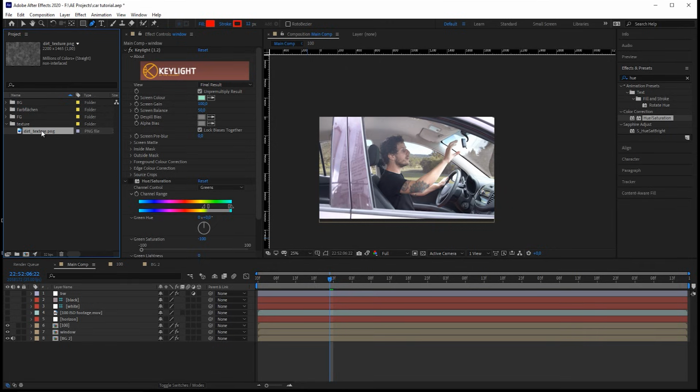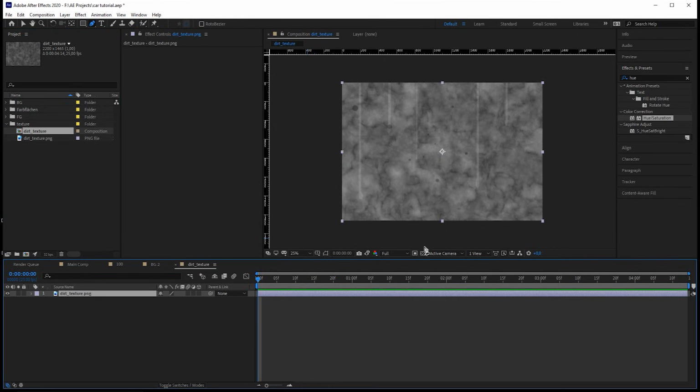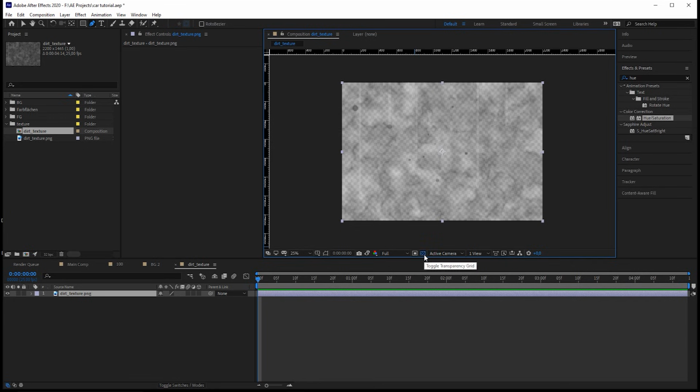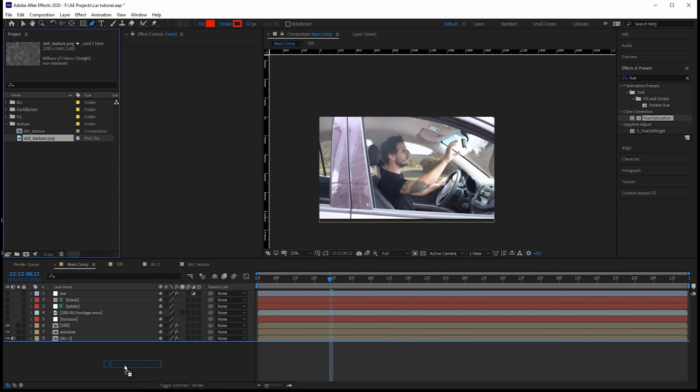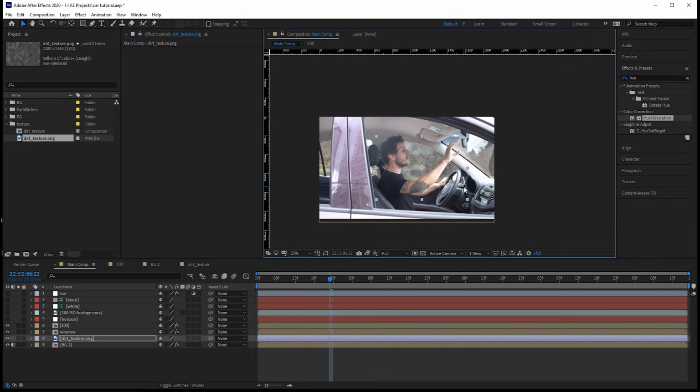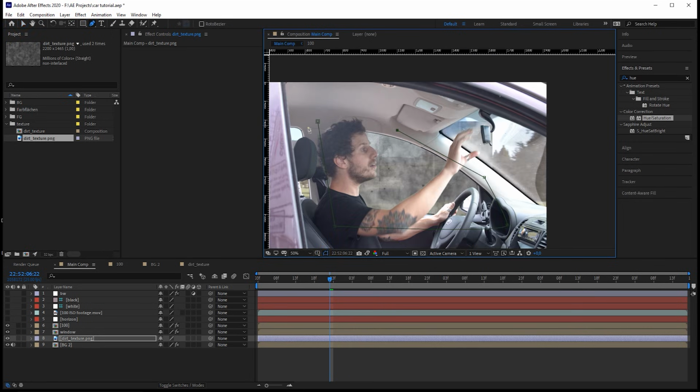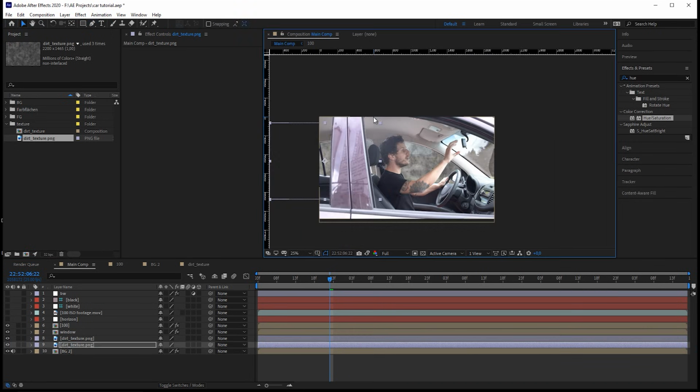I have a dirt texture here, and that is a semi-transparent texture with some dirt and some, I don't know, raindrops and smeary stuff. And I'll just show you how we bring that into our shot, and afterwards I'm going to show you how I created this. Okay, super easy. Take our dirt texture and bring it behind the window. Now we just mask out that window here, bring it down again, and do the same for the back windows.